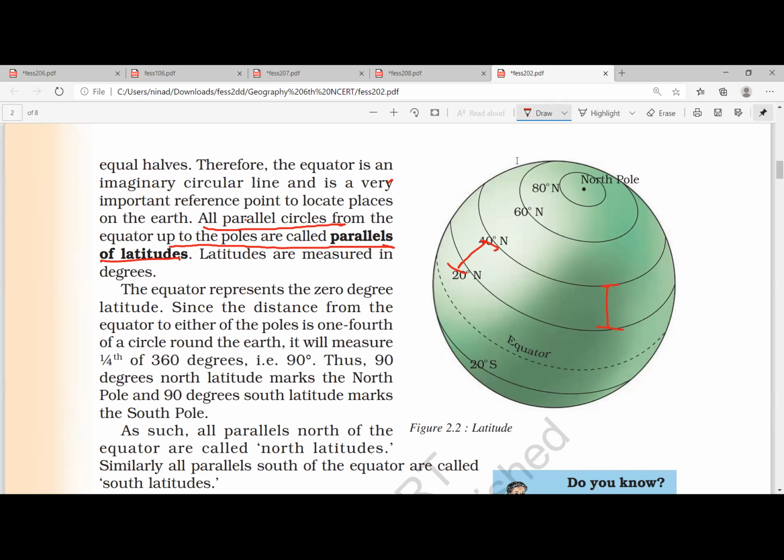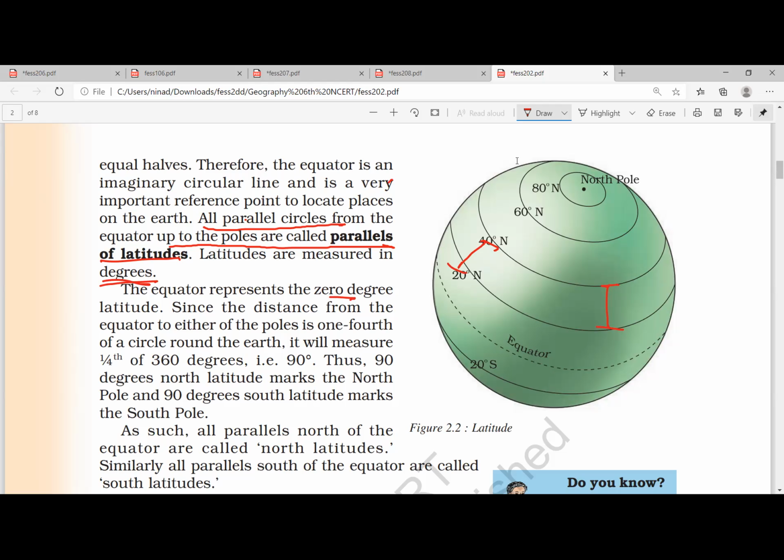But longitudes are not parallel. Write that also: latitudes are parallel, but longitudes are not parallel. I'll come to it when I'm teaching longitude. Write down here: latitudes are parallel, and they are measured in degrees. Equator is 0, we know.